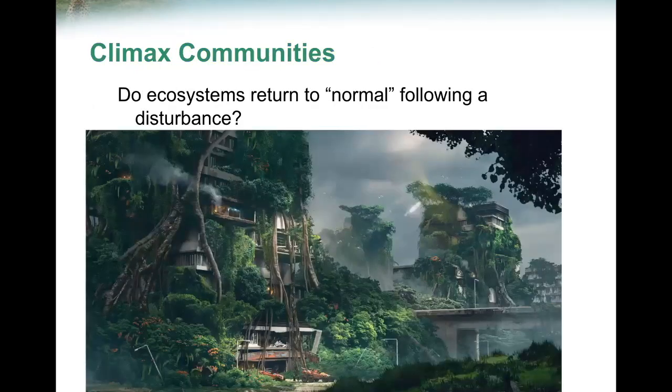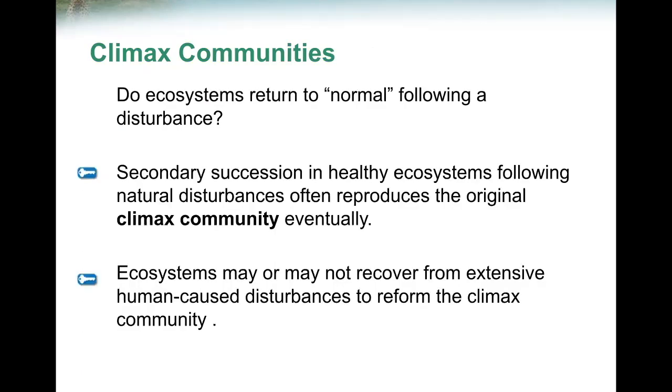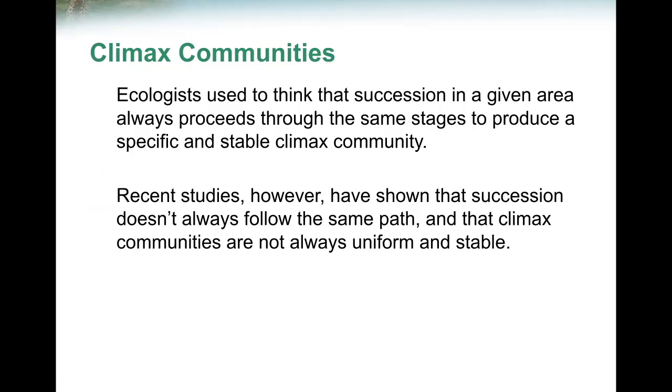Do ecosystems return to normal following a disturbance? Secondary succession in healthy ecosystems follows natural disturbances, and they often reproduce the original climax community eventually. Ecosystems may or may not recover from extensive human-caused disturbances to reform the climax community. Ecologists used to think that succession in a given area always proceeds through the same stages to produce a specific or stable climax community, the original community.